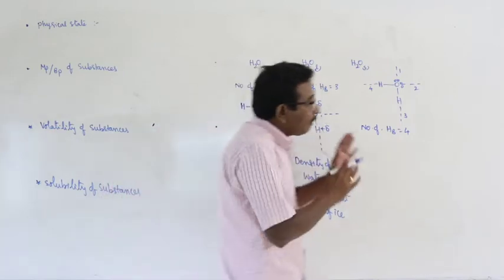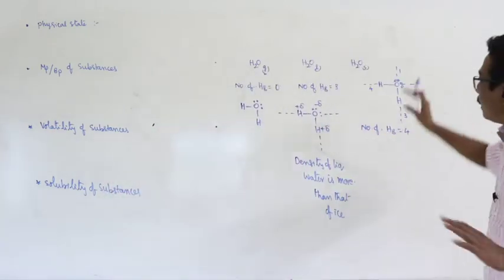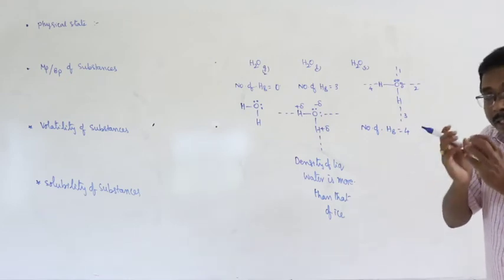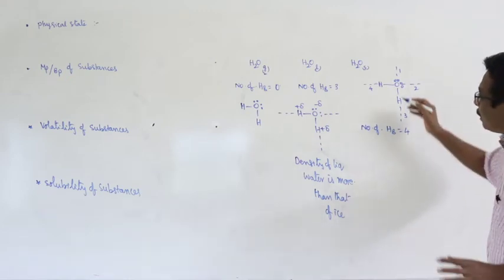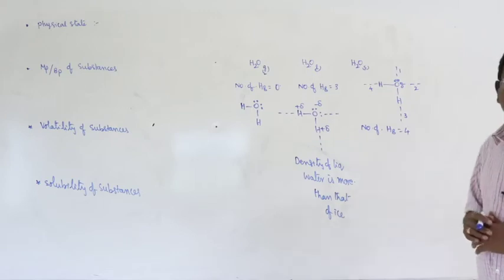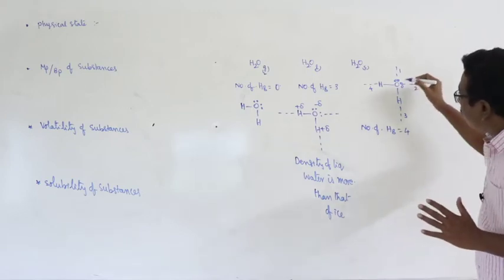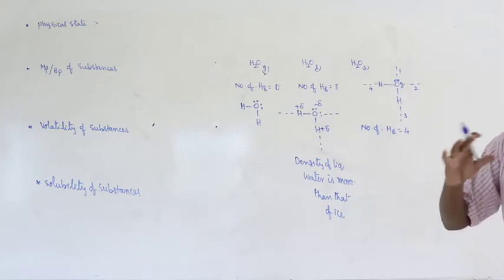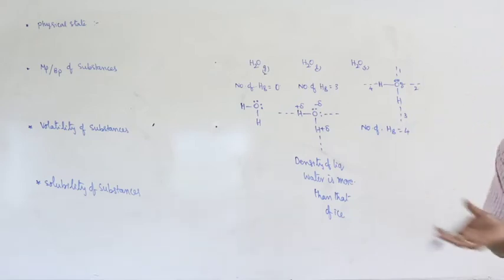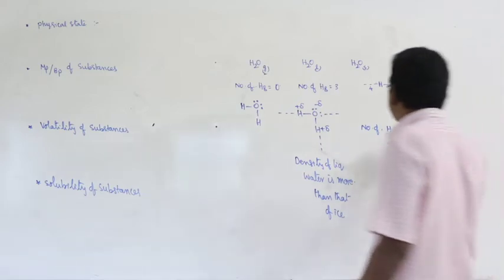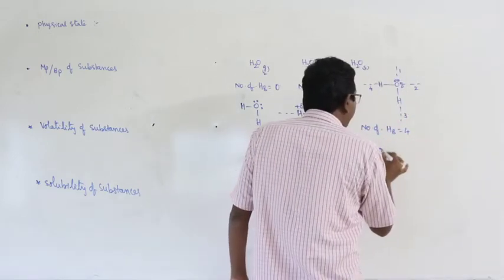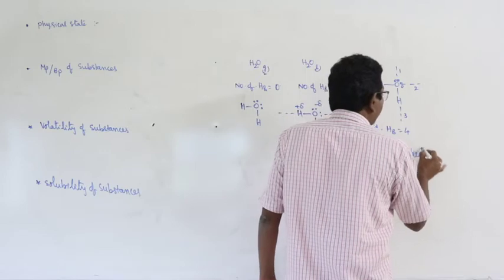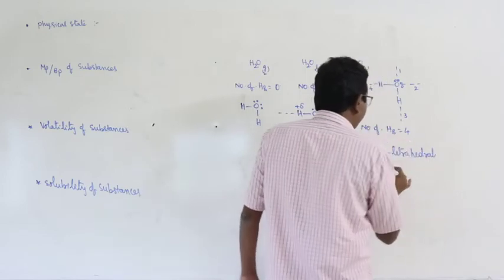As a result of the 4 hydrogen bonds around each water molecule, a large intermolecular space appears between the molecules. Each water molecule is three-dimensionally arranged and finally appears like a cage-like structure, that is nothing but a three-dimensional tetrahedral structure.